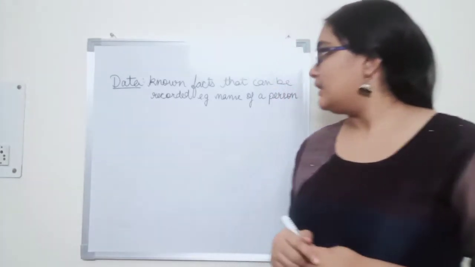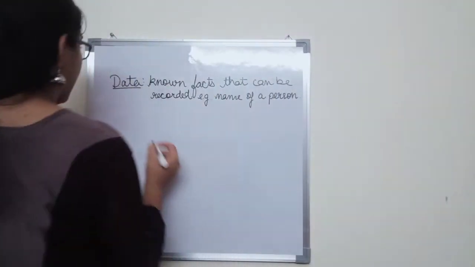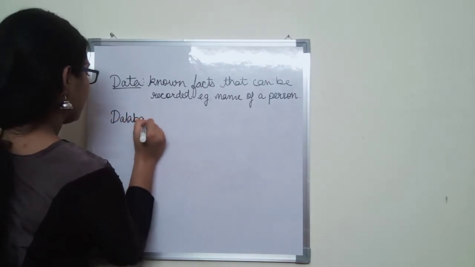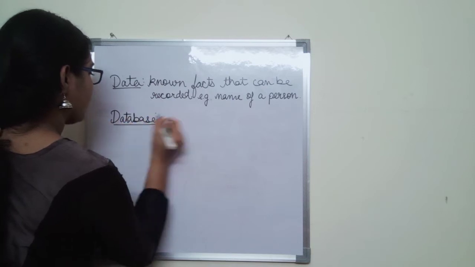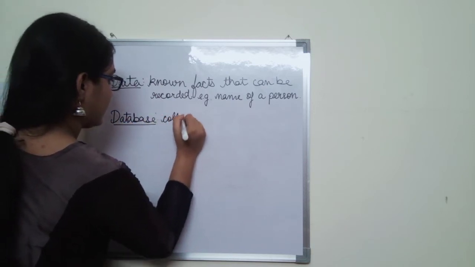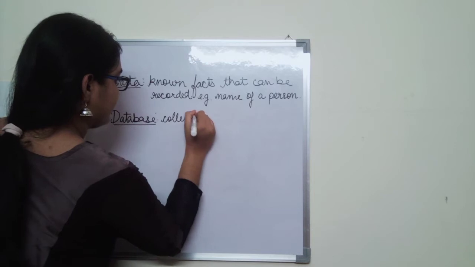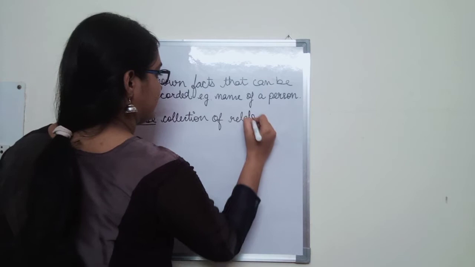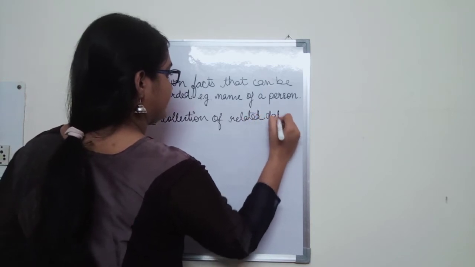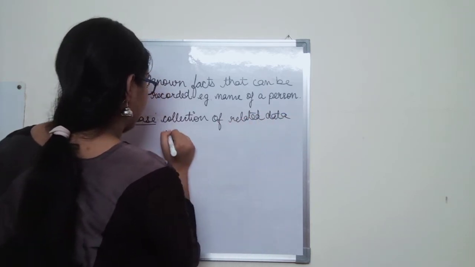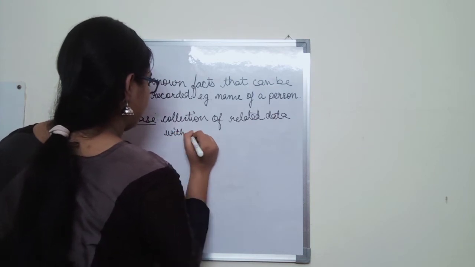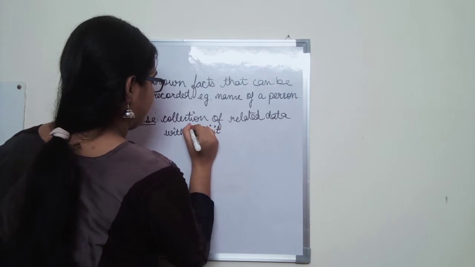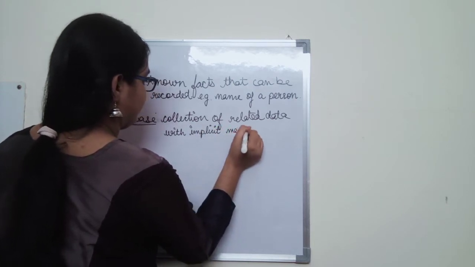So let us write the definition of database. Collection of related data with implicit meaning.